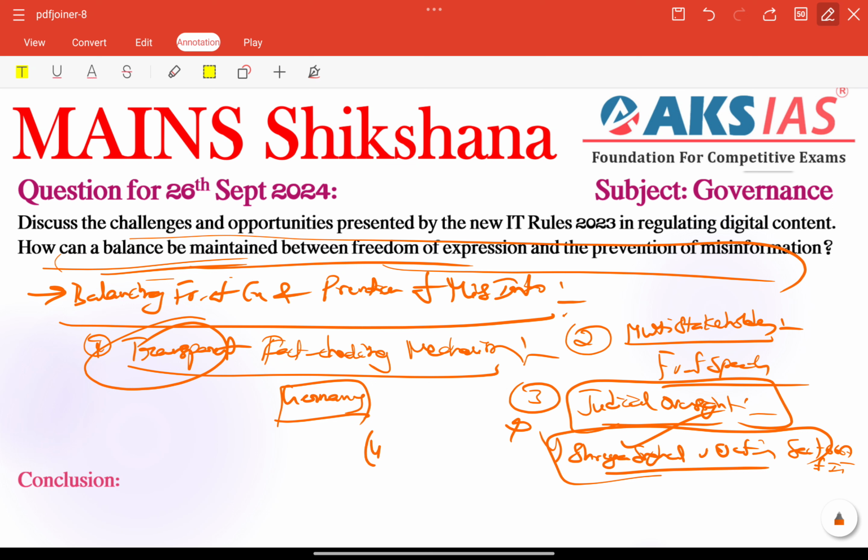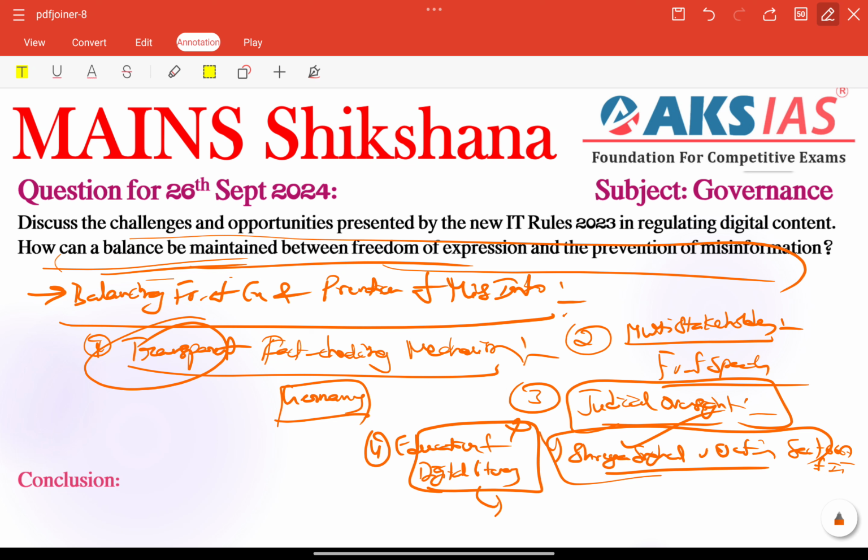So next we have education and digital literacy, very important in these digital days, right? In the digital era, promoting digital literacy among citizens will enable them to differentiate between real and fake news, reducing the dependence on censorship.